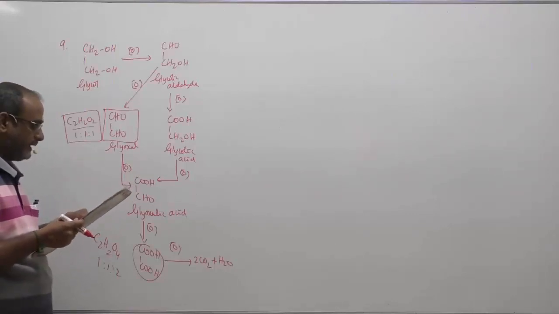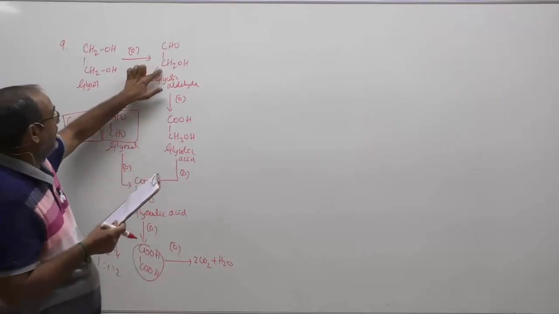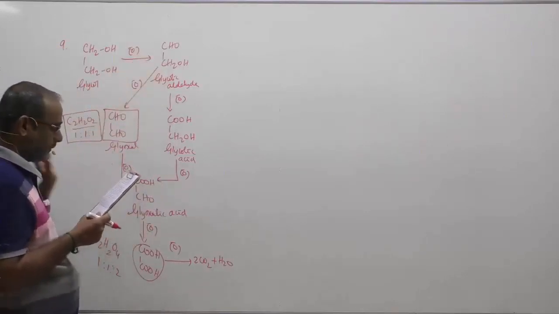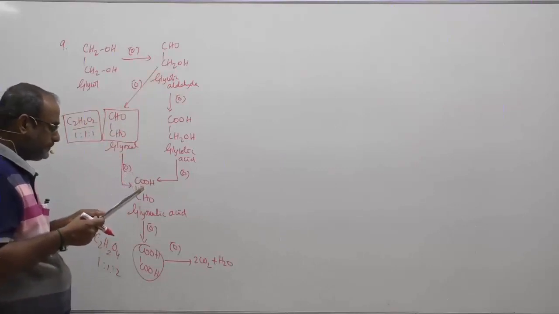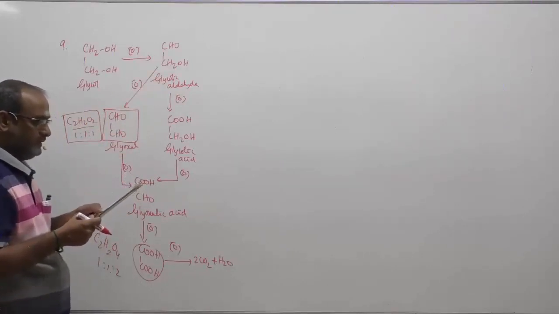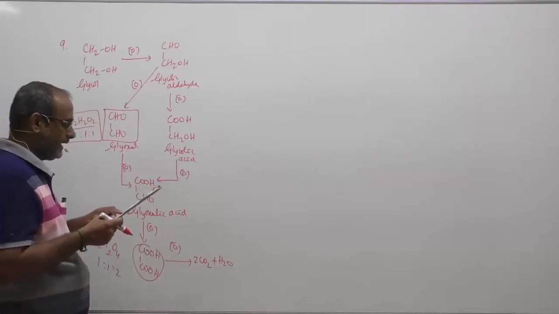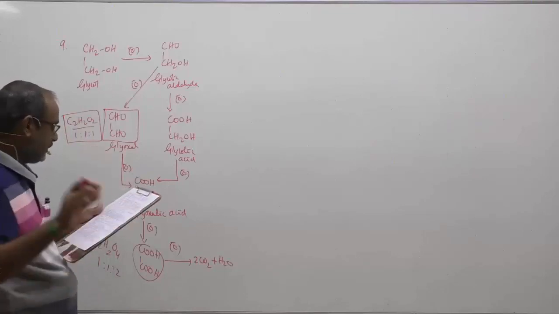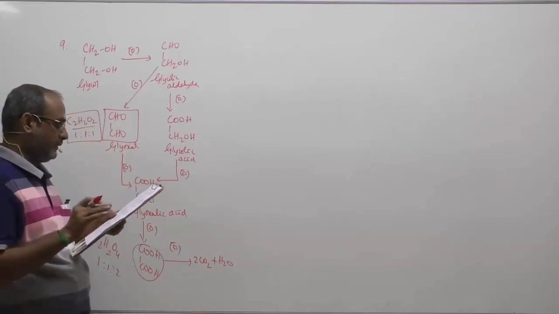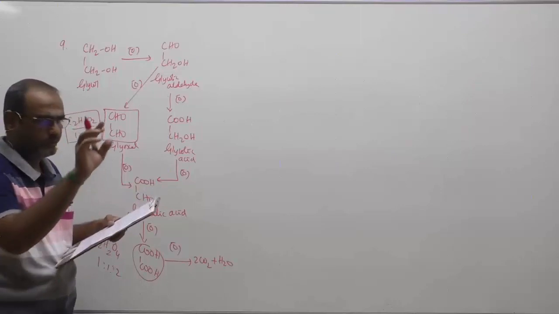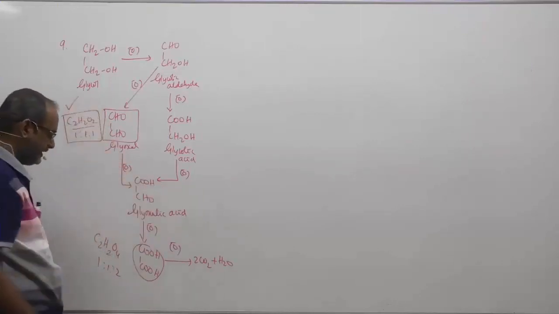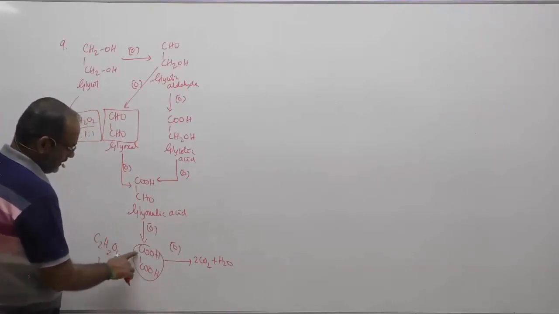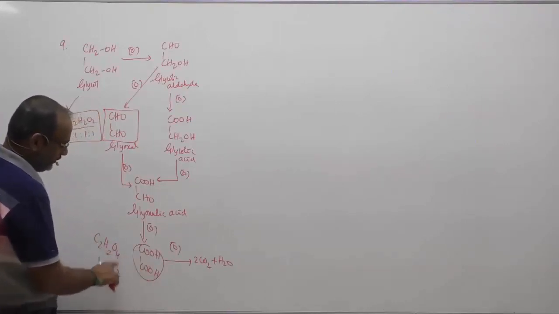The products obtained are glycolic aldehyde, glycolic acid, glyoxal, oxalic acid, and glyoxylic acid. Glycolic aldehyde will not have equal numbers. Here there are 2 carbon, 2 hydrogen, 2 oxygen in glyoxal. Only one product is there. Children, it is not 2 of the oxidation products. Please make a note: it is only 1 of the oxidation products. Here you can see 1:1:2, with C2, H2 and O4.